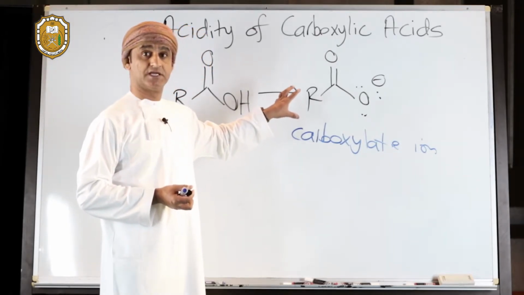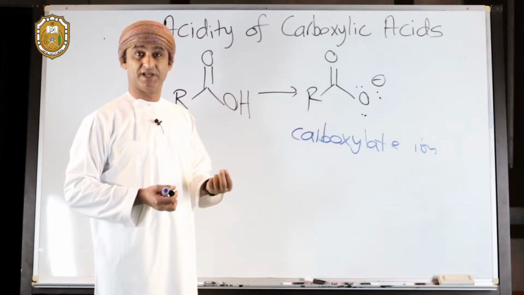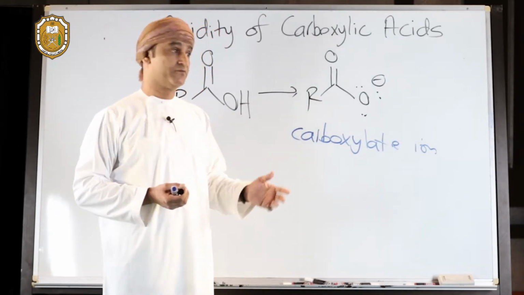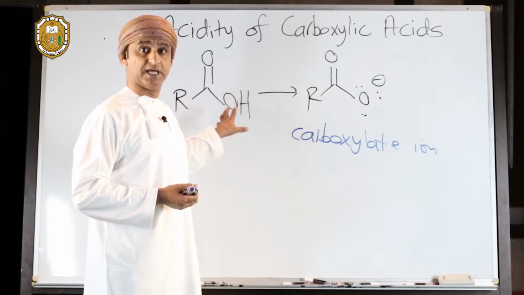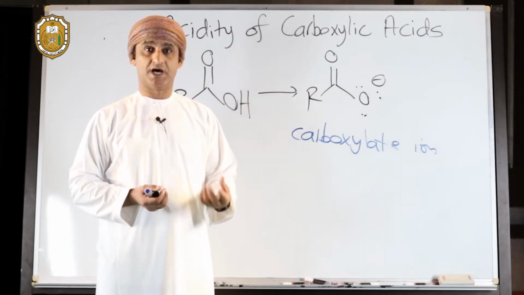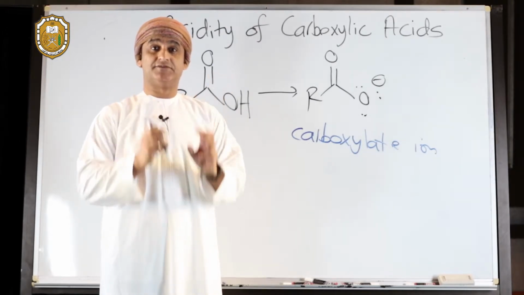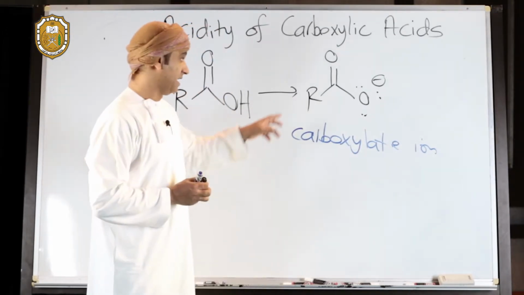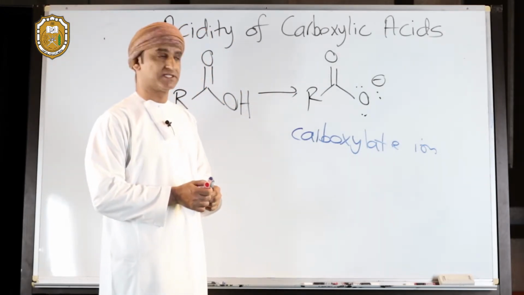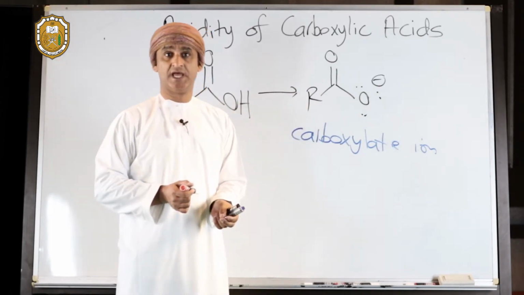This conjugate base, the carboxylate ion, must be stable, stabilized by either inductive effect or resonance, or even both, for carboxylic acids to be acidic. If this is not stable, they would not be acidic to start with, and obviously would not be entitled to have acids in their name. Now, if you look at this carboxylate ion, you can see that it can be stabilized by resonance, in addition to the existing inductive effect on the negatively charged oxygen.